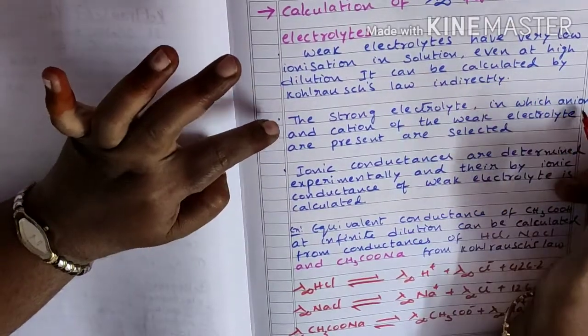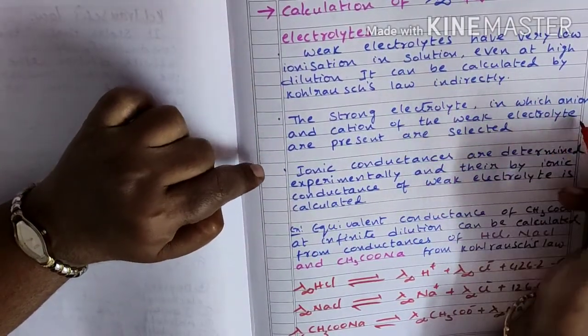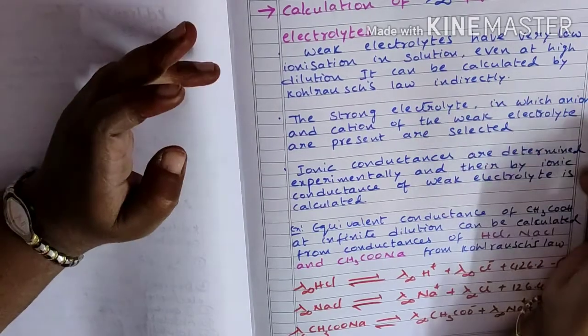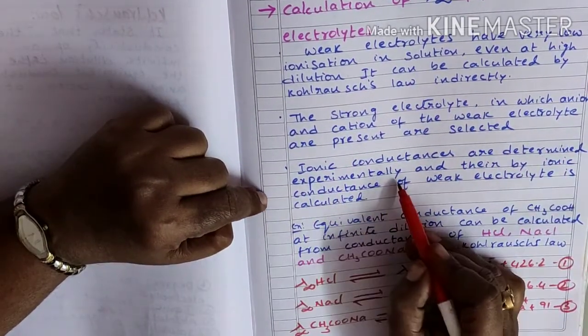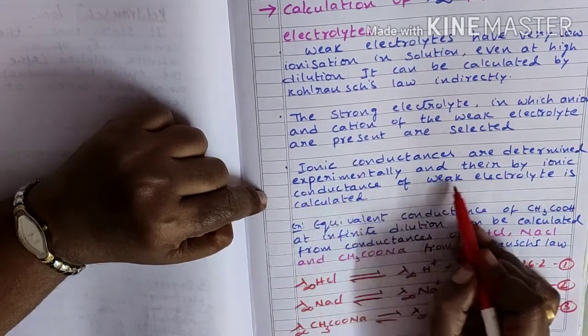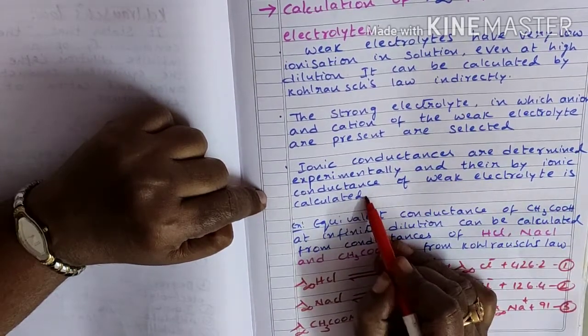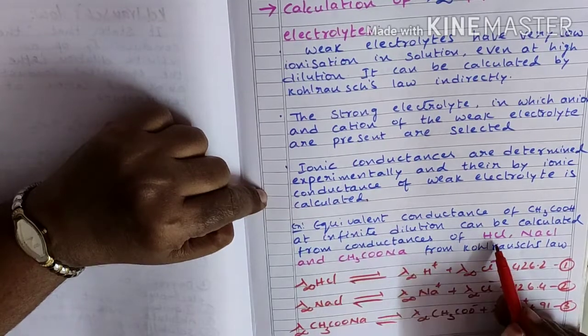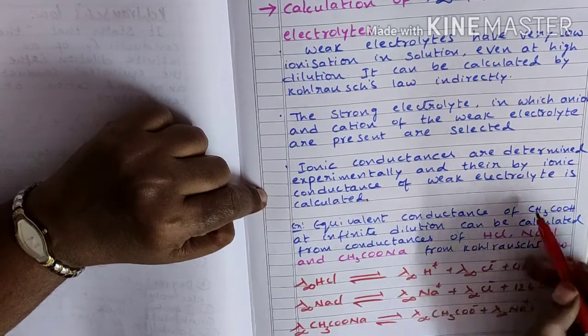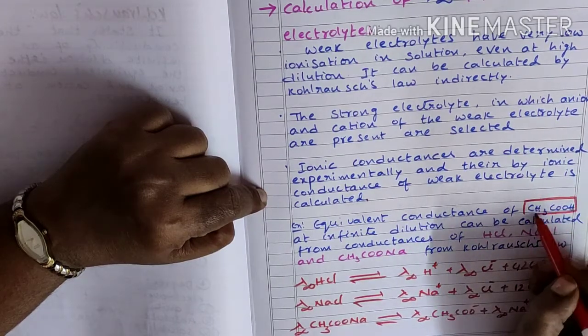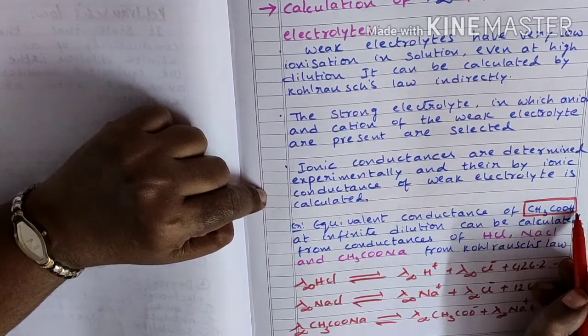So the strong electrolytes in which the anion and cation of the weak electrolyte are present are selected. Their ionic conductances are determined experimentally, and thereby the ionic conductance of the weak electrolyte is calculated. For example, HCl, NaCl and sodium acetate are used for the calculation of equivalent conductance of acetic acid.